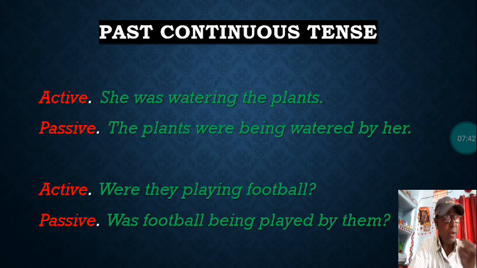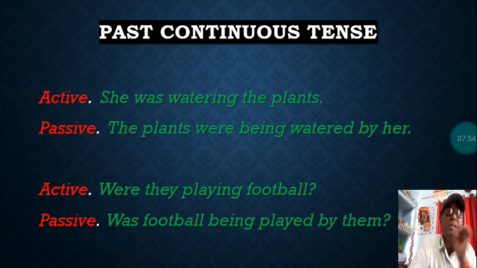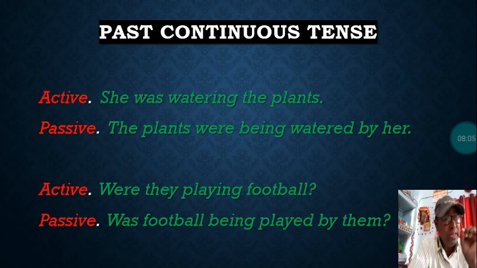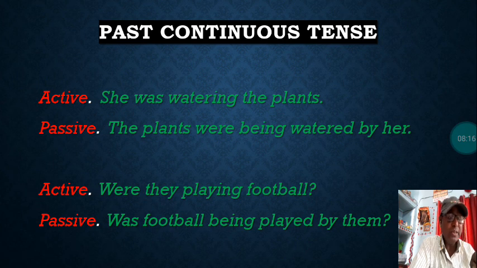So the plants are the plural form of plant. And that's why, according to this subject, the plants, the helping verb were is used. The plants were being watered by her. As I already explained, in present continuous form being is used in continuous, and so here in past continuous also being is used. And no doubt watered, the third form of water, is used. The plants were being watered by her.